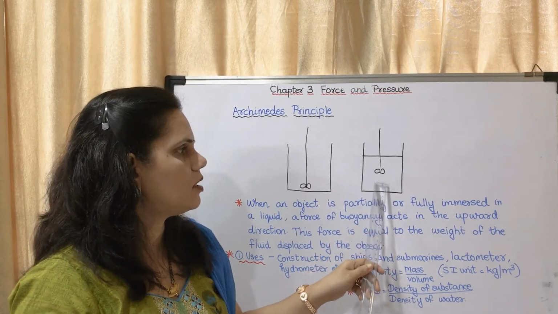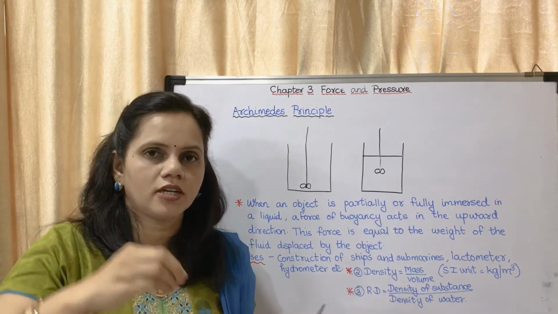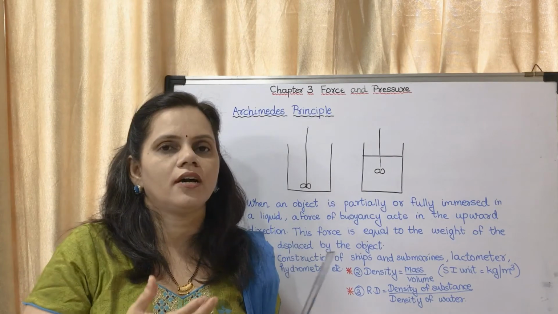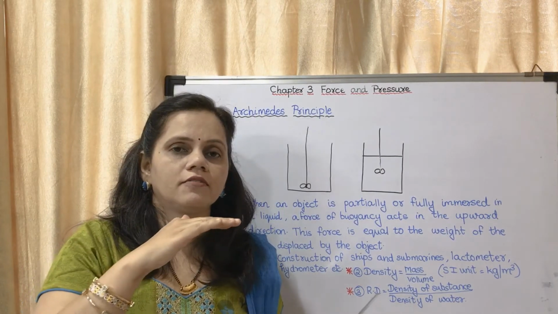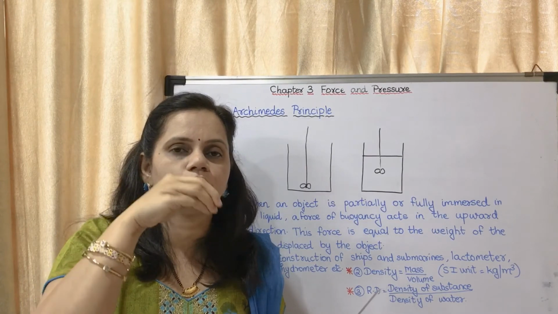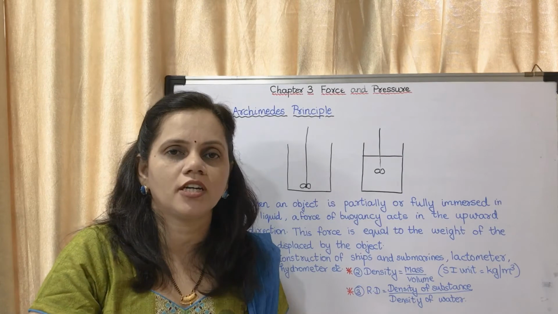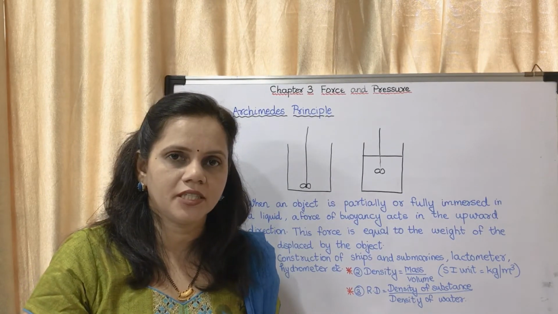Now what will happen? If you dip a bigger object, then the water will get displaced, the water will come in the upward direction. Consider the story of the crow, you know it. The water was less, then it put stones, the water came up, and the crow drank water. Now what is the principle behind it?